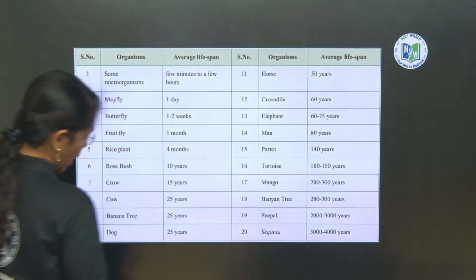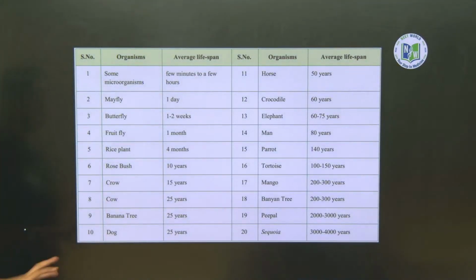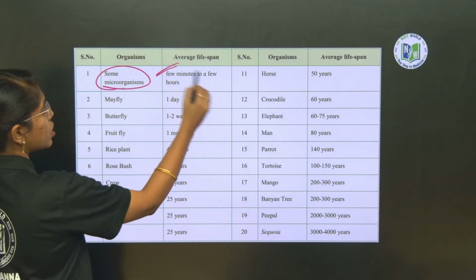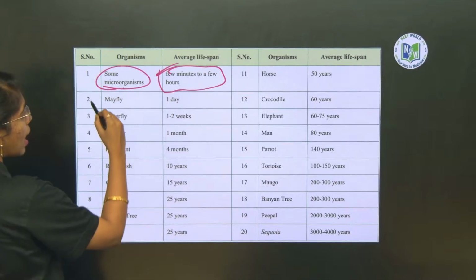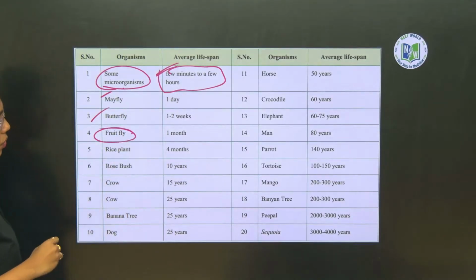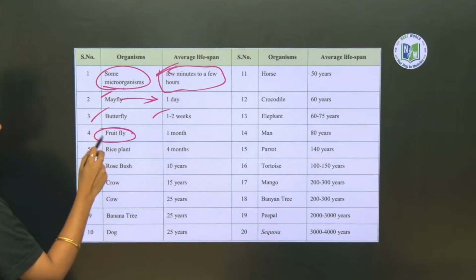See, just now we have learnt the organism and the average lifespan of this. If you see some microorganisms, it is just for few minutes to few hours, and mayfly, butterfly, fruit fly, we know it is for 1 month, okay, and butterfly it is just for 1 to 2 weeks, and mayfly is just for 1 month.